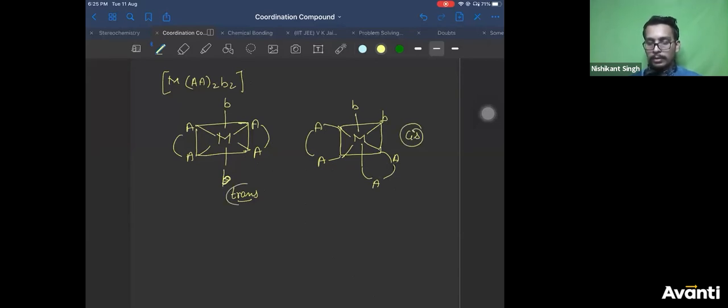Cis and trans. Why is it not possible? Yes, Chetan and all. Chetan and gang. Why is it not possible? Can you give me a good reason why it is not possible? Yes, Chetan. Not only Chetan, others also who had answered no. Kavya, no. Shashwat, it will be only 2 isomers, not that many.